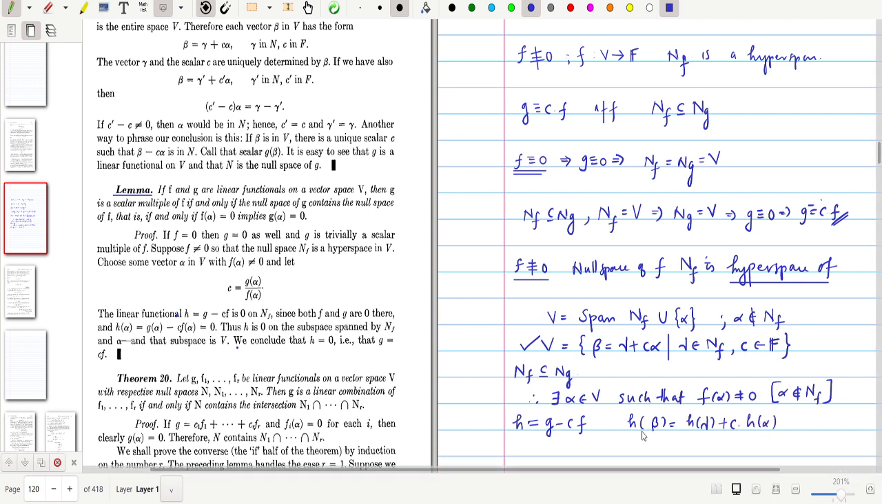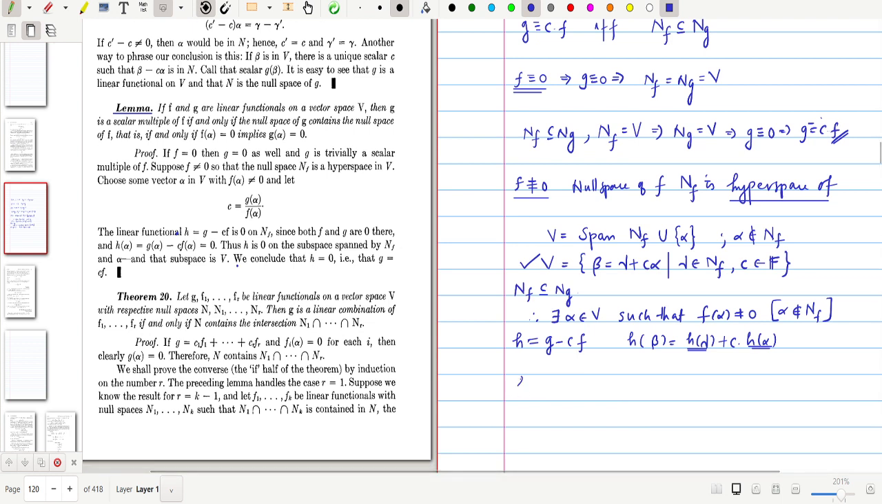In order to prove h of beta is equal to 0 for all beta belongs to V, it is enough to show that h of gamma equal to 0 for all gamma belongs to NF, and h of alpha equal to 0 for this alpha and C belongs to F. So it remains to show that h of gamma equal to 0 for any gamma, and h of alpha equal to 0. That is enough to get that this h is a 0 function. For that, first evaluate h of alpha, that is a trivial thing.